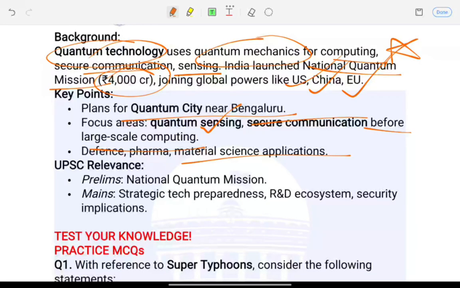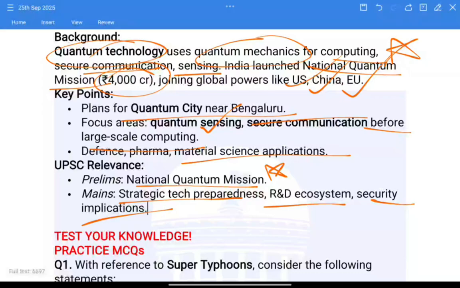For prelims, it's important to connect to the National Quantum Mission, very important, its basics. And for mains, the strategic technology, research and development ecosystem, and the security implications are very important. So these are the key important articles of today's current affairs.